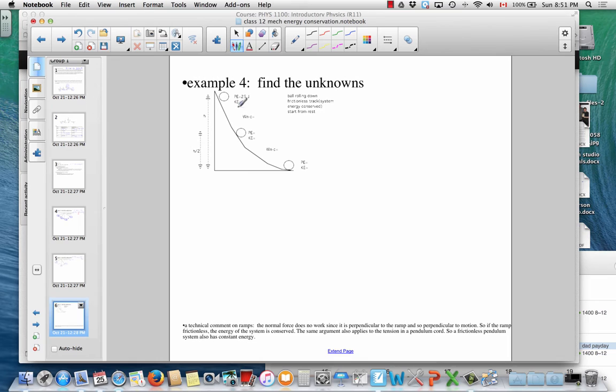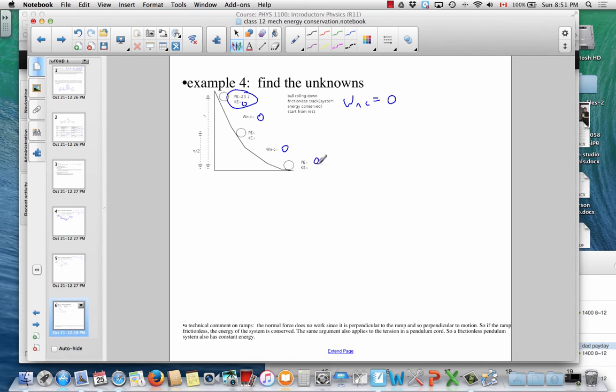We'll do one more. Here we have a ball rolling down a frictionless track. And so there are no gains or losses of energy here. So that means, again, this total must be constant. Since it starts at rest, that's 0. So we see the total will always be 25.